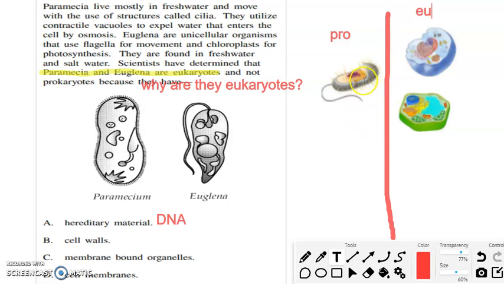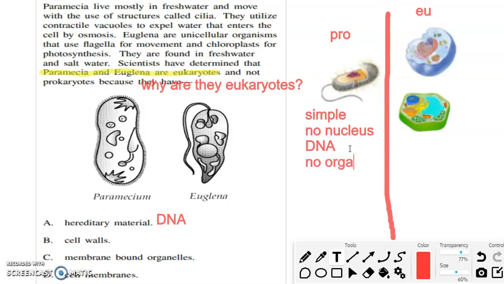We should be getting comfortable with looking at a picture of a cell and seeing, okay, this one right here looks really simple. It doesn't have a lot of pieces to it. I notice that there's no nucleus. Remember, pro means no nucleus in this cell. There is still DNA. We see that purple blob right here, but the DNA isn't inside of a nucleus. It's just floating around inside of that cell.